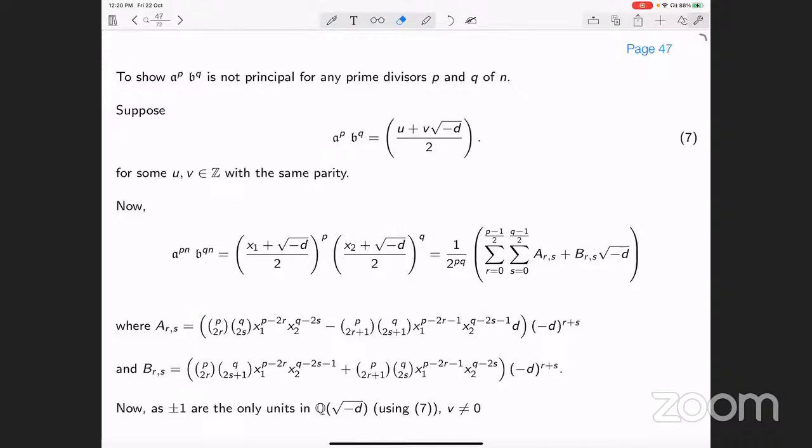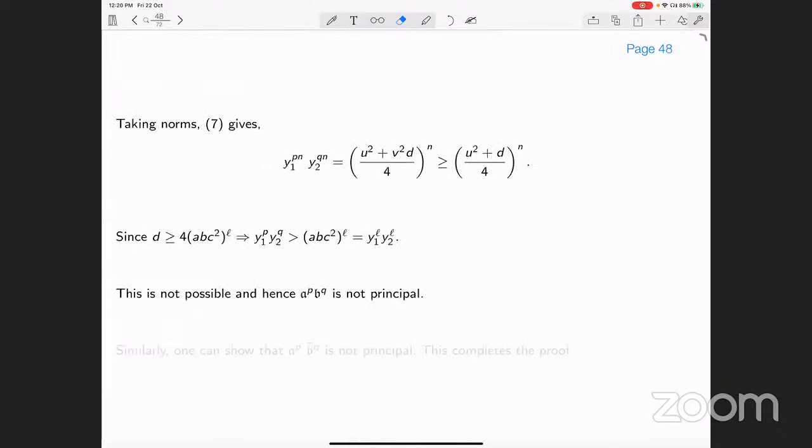To show that A to the power p, B to the power q is not principal for any prime divisors p and q of n, now taking norm, we get y1 to the power pn, y2 to the power qn is equal to, taking norm, u square plus v square d by 4 to the power n, which is at least u square plus d by 4 to the power n.